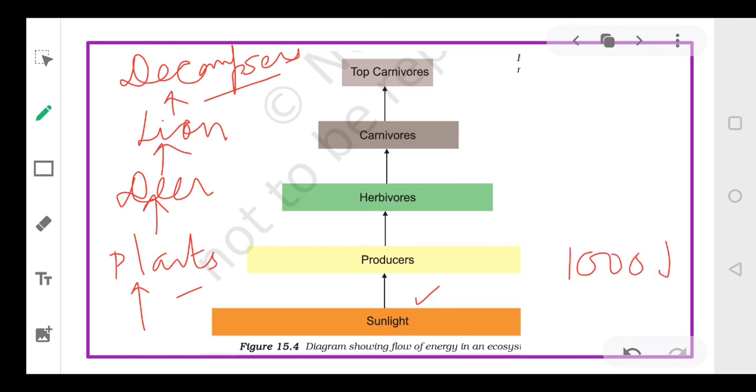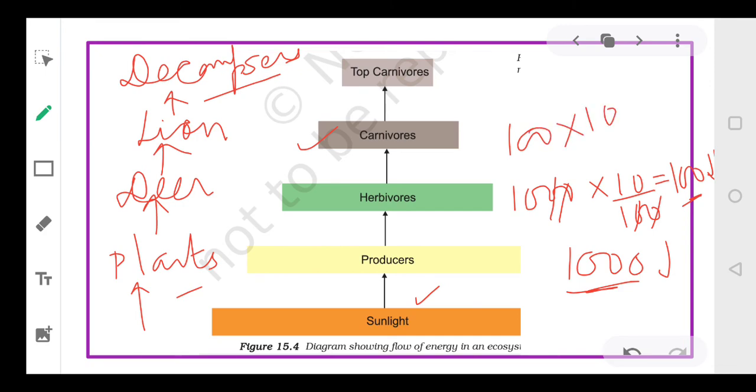So who can tell me कि deer को कितनी energy मिलेगी? बताइए, deer के पास कितनी energy available होगी? Apply 10% law. 10% law means हमें इसका 10% निकालना है. So herbivores को इसका 10% मिलेगा. So 1000 multiplied with 10%. Okay. So herbivores को कितनी एनर्जी मिलेगी? 100 joules. ठीक है. अब कार्निवोर्स को देखिए, कार्निवोर्स के पास कितनी एनर्जी आएगी? अब आप 100 का 10% करिए. So 100 into 10%. So there are only 10 joules which will be available to the carnivores.